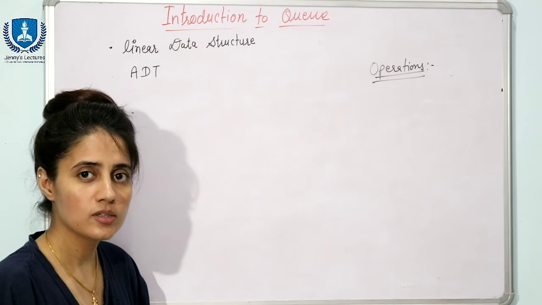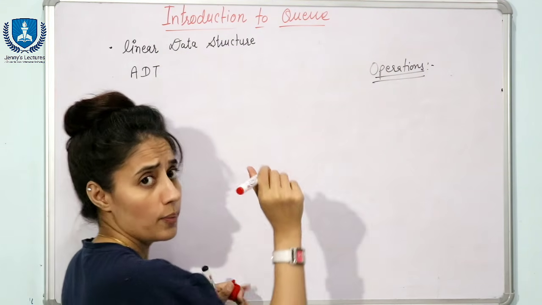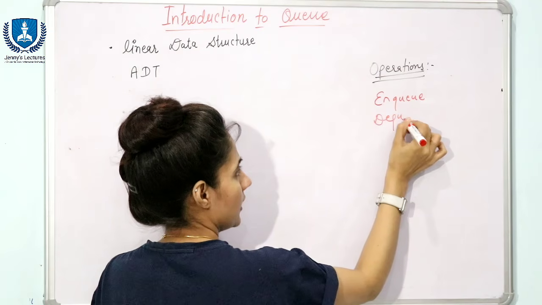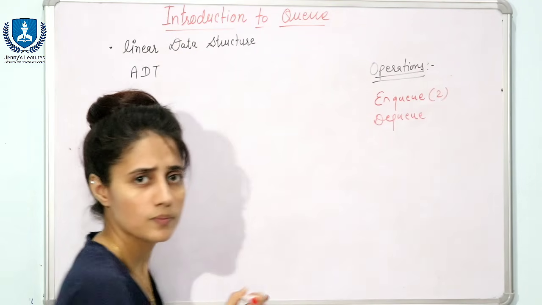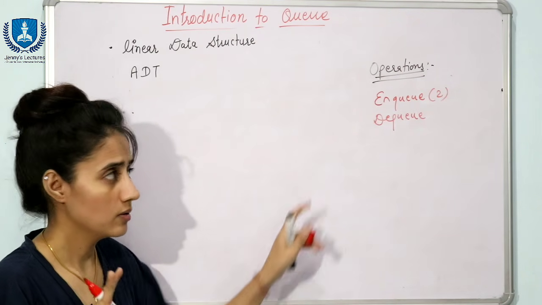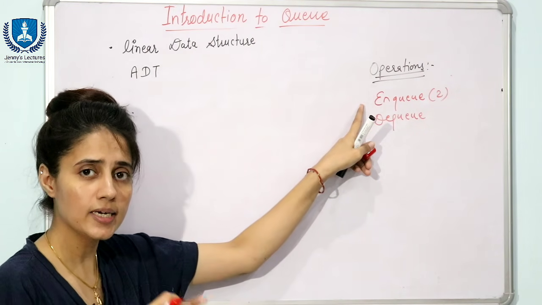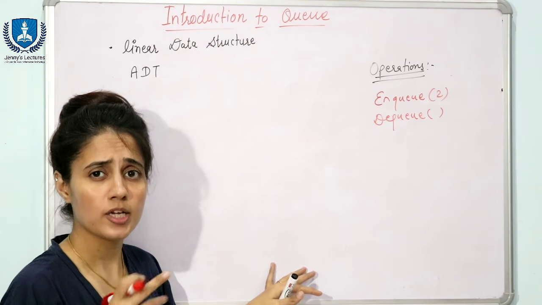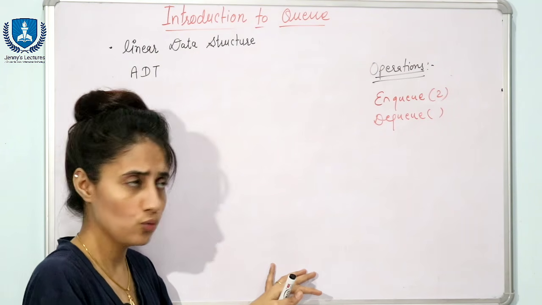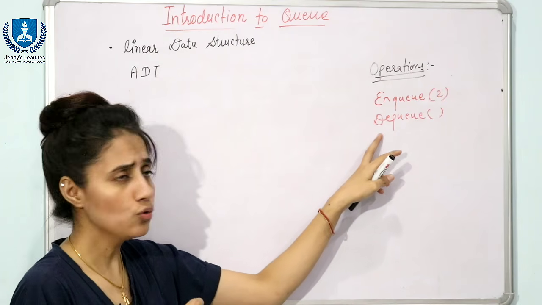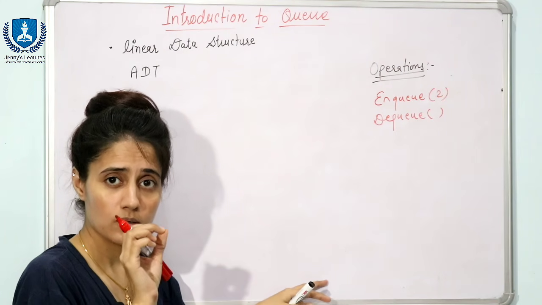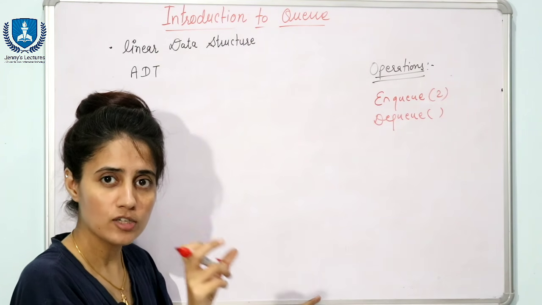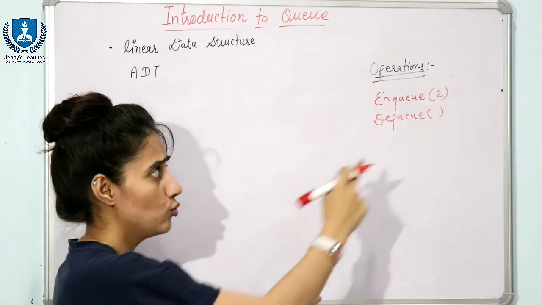So now we will see some operations that can be performed on queue. Two operations we have discussed, first is enqueue and second is dequeue. These are two fundamental operations. Enqueue means inserting or adding data in the queue, dequeue means deleting data from the queue. In enqueue I am passing 2 as an argument, because suppose I want to insert 2 in the queue, then I can pass this in the enqueue. In dequeue no need to pass anything, because always the element would be dequeued from the front. The element which is at the front index of the queue would be deleted, so no need to pass anything.